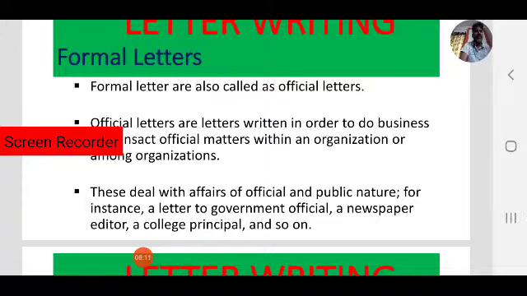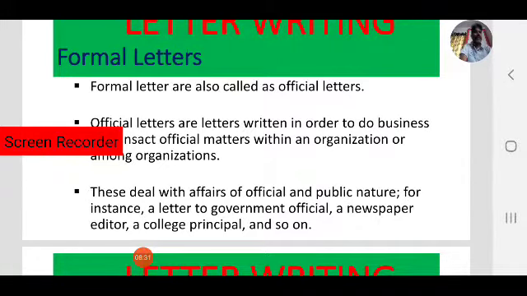Informal letters are written to friends, family members, relatives, and sometimes colleagues. Those are personal letters or informal letters. Now we are focused on formal letters, or we can also call them official letters.